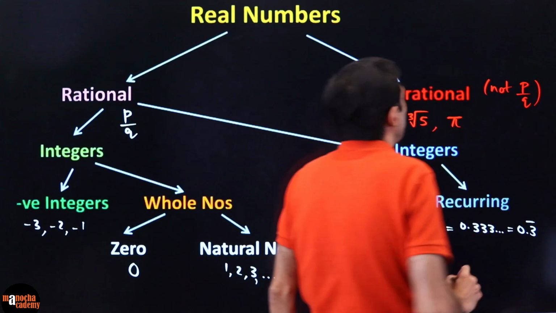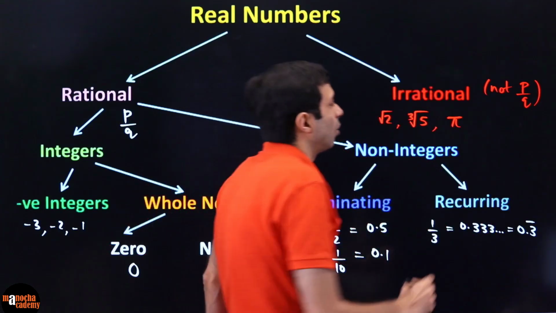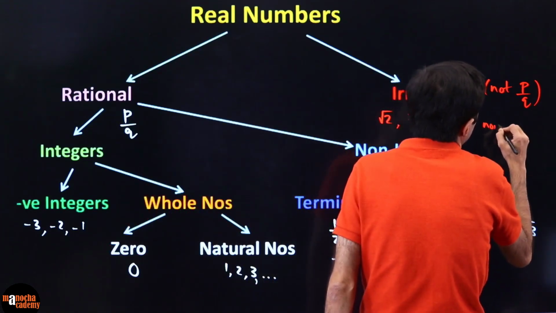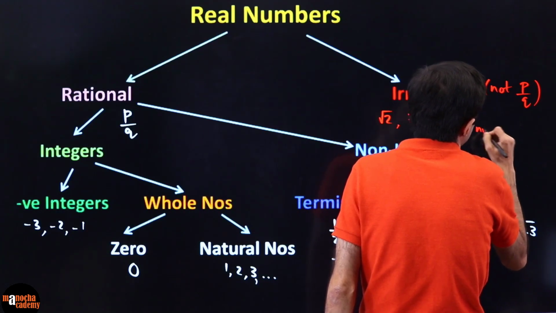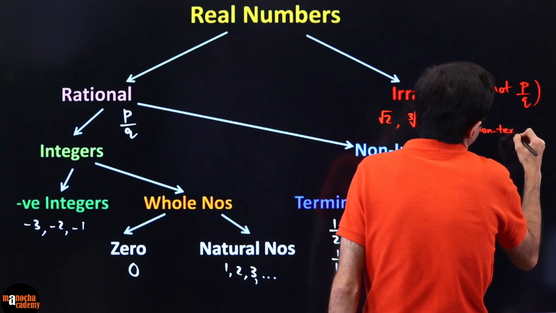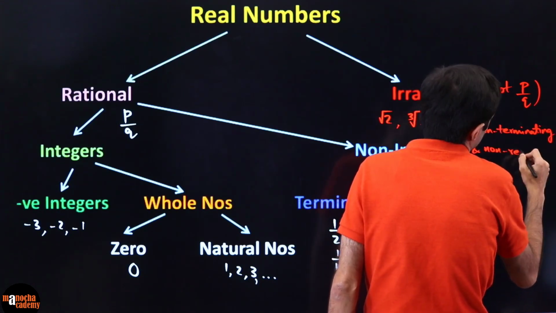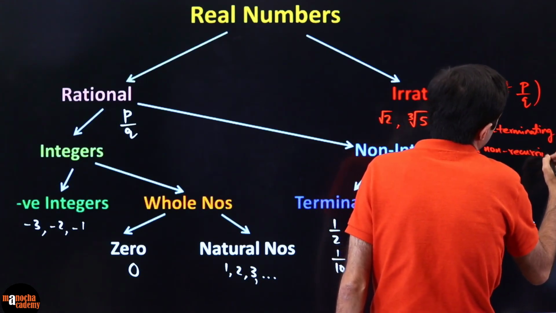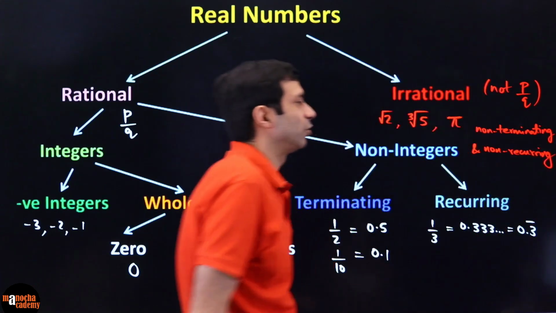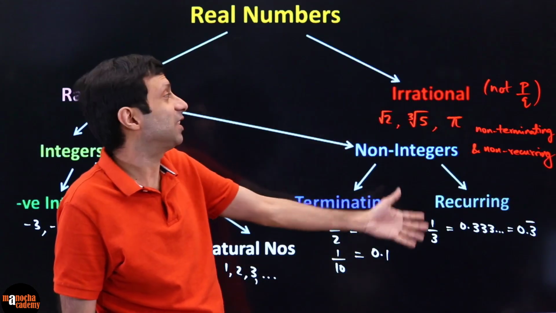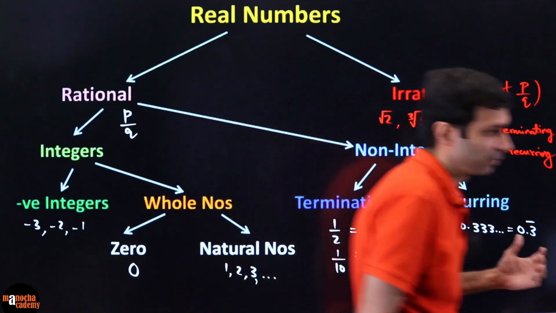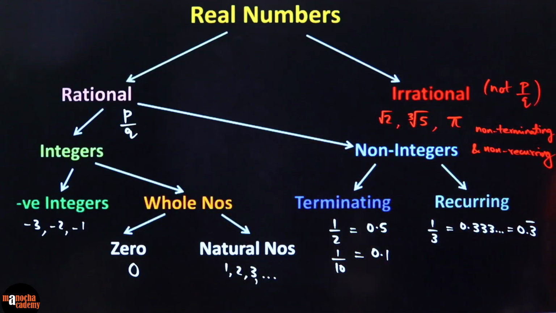These are all irrational and they are all non-terminating. The decimal never finishes. Non-terminating and non-recurring. There is no repeating pattern that the mathematicians have found here. So that is why it comes under irrational. Is this full chart clear to you? Very important. Can irrational numbers be represented on the number line?